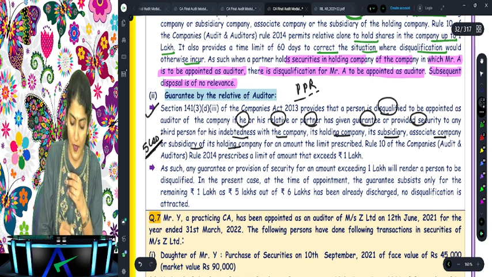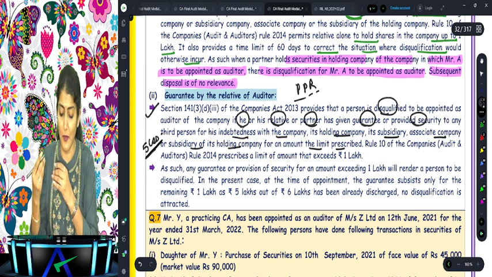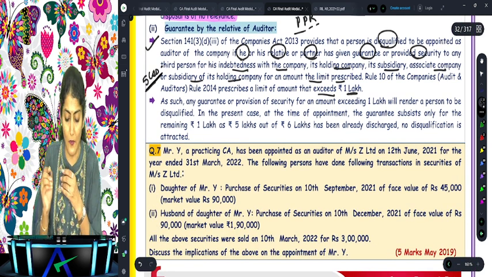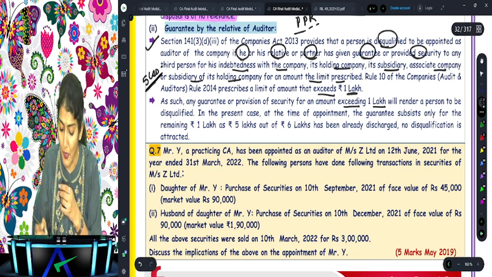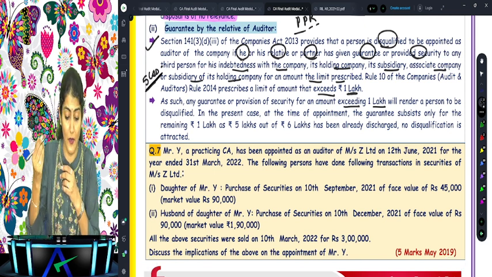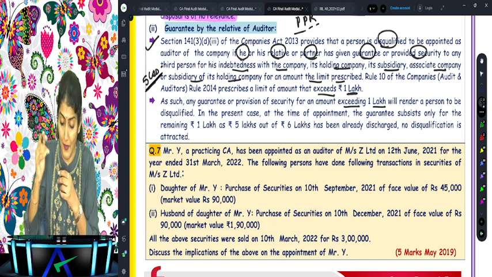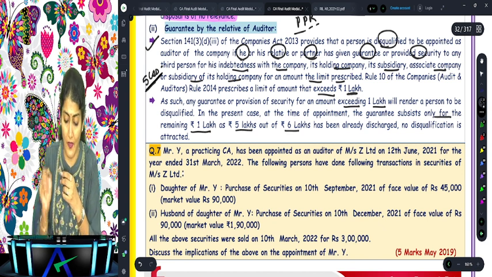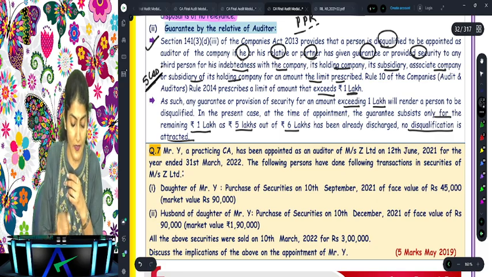That is again talking about the 5 companies, for an amount of the limit prescribed. Rule 10 prescribes that the amount should not exceed rupees 1 lakh. Any guarantee or provision of security for an amount exceeding 1 lakh will render a person disqualified. In the present case, at the time of appointment, the guarantee subsists only for the remaining 1 lakh, as 5 lakh out of 6 lakh has already been discharged. Therefore, no disqualification is attracted.